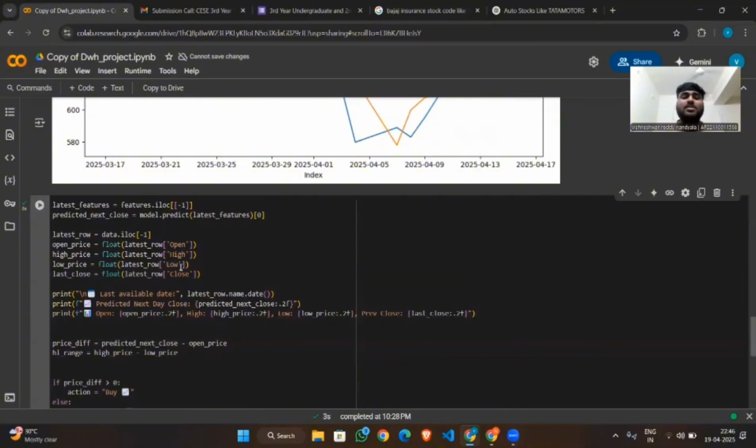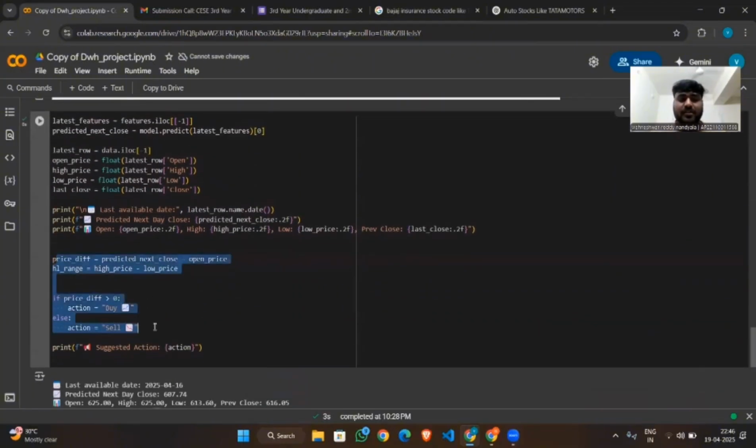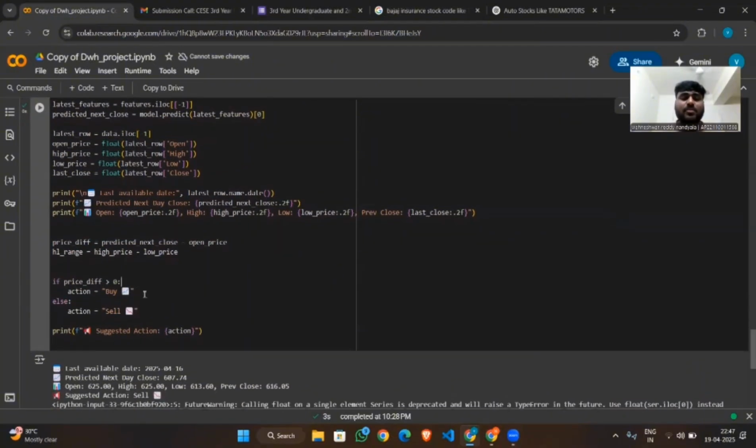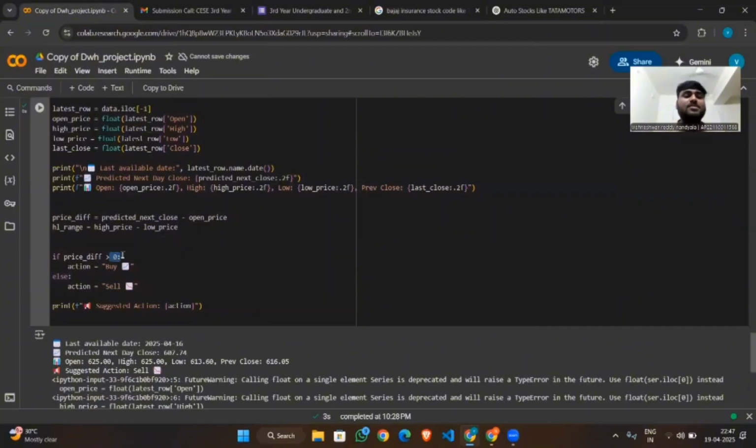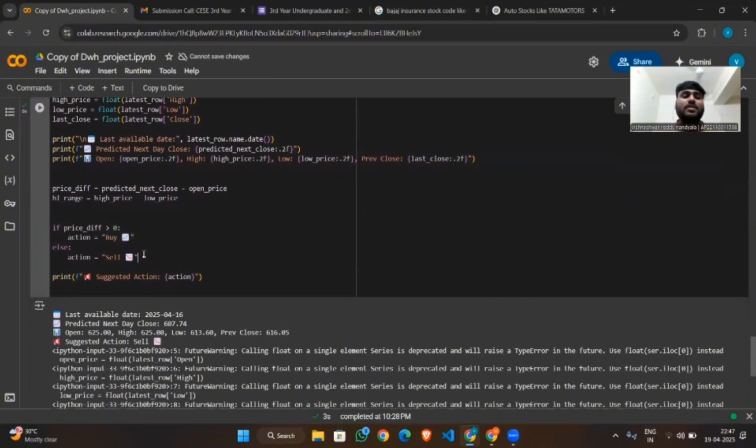After that, coming to the last step in our project, we suggest that the user or trader buy or sell the stock. Here it calculates the difference between the predicted close and open price. Based on this, it generates a simple buy or sell signal. If the difference is greater than zero, it suggests buying the stock, and if less than zero, it will suggest selling the stock.